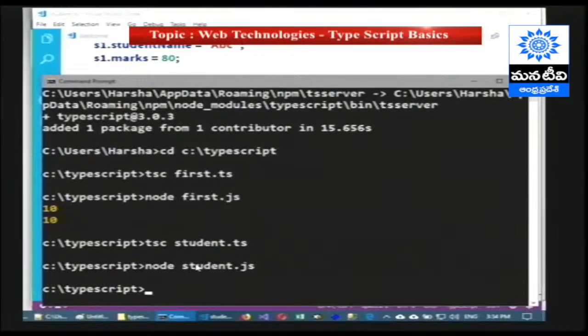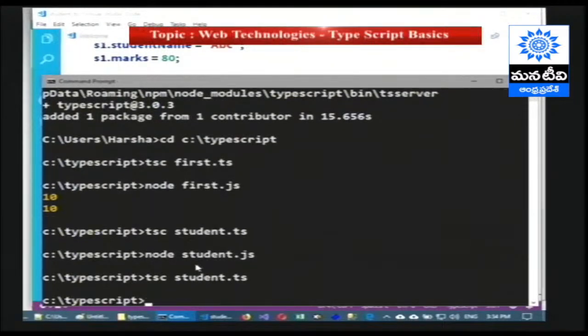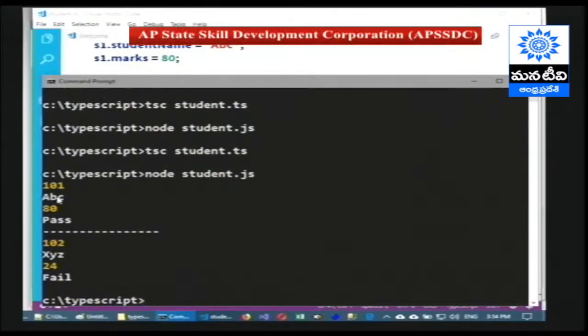Now compile with tsc student.ts, then node student.js. Then we are getting the details of the first student and the second student, where the first student is pass and the second student is fail.